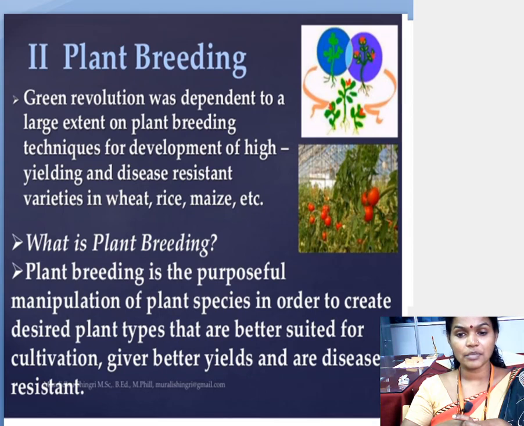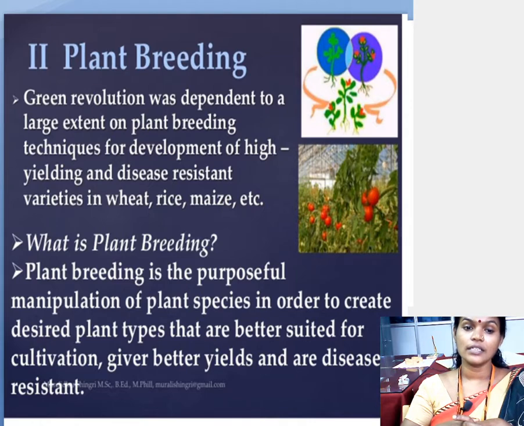Desired plant types means whichever plants we require for the cultivation. Desired means interested plants, and interested plants can be multiplied.